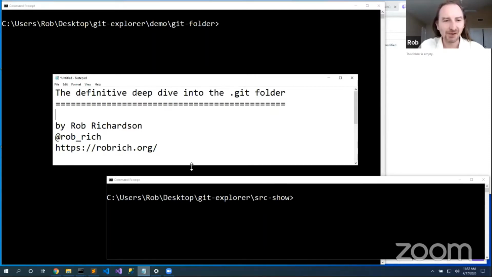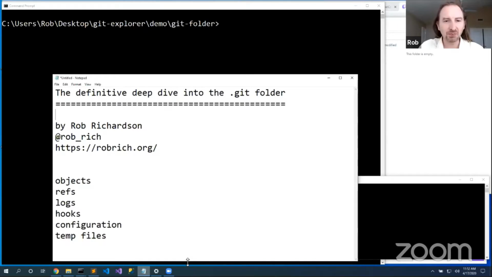This is so cool. We're going to talk about all of the pieces inside the .git folder. We're going to look at objects, refs, logs, hooks, configuration, and temp files. And so we'll kind of dig in to all the things at each of those places.